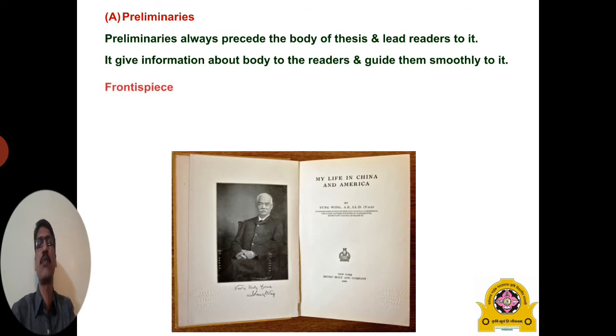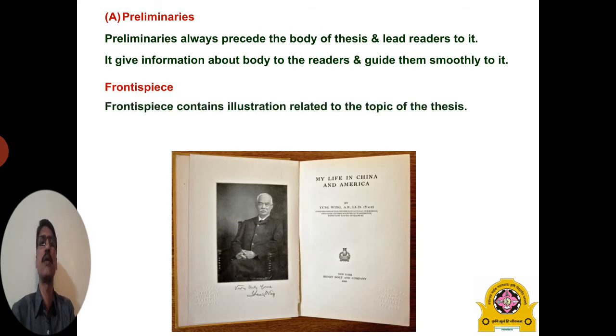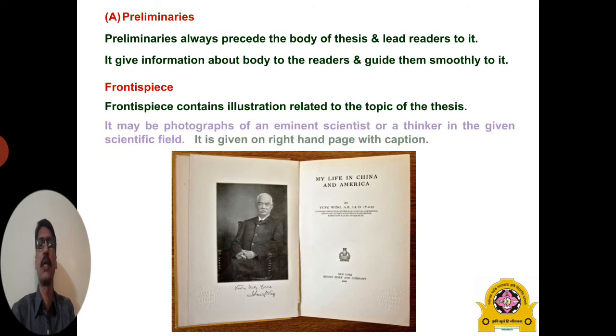Then let us see the first part, the frontispiece. Frontispiece means illustrations related to the topic of the thesis. It may be photographs of an eminent scientist or an eminent thinker in a given specific field. It is given on the right hand page with a caption. Here an example is given, but it is a frontispiece of a book.